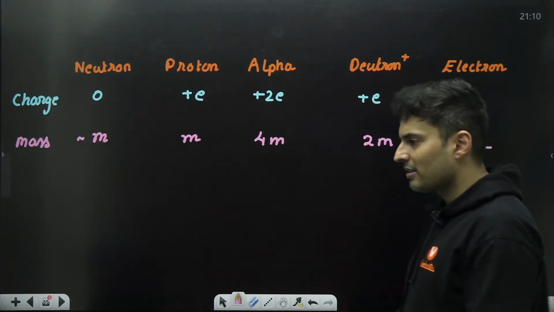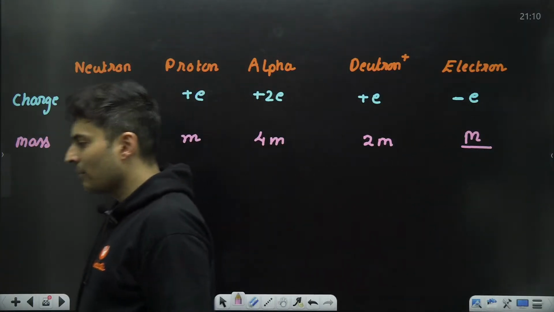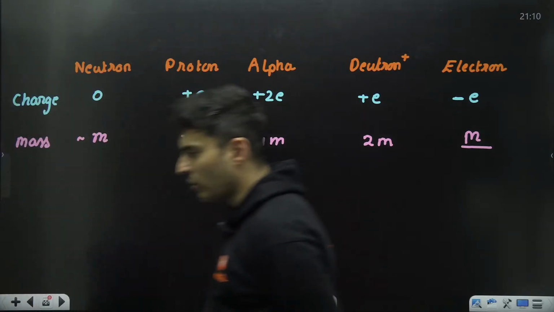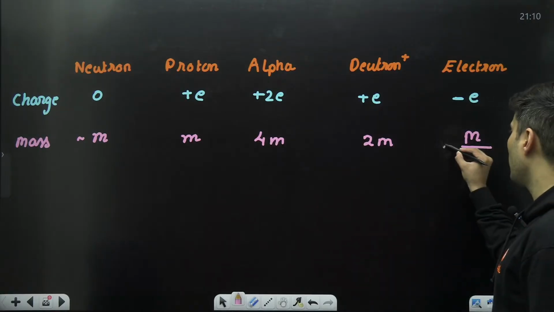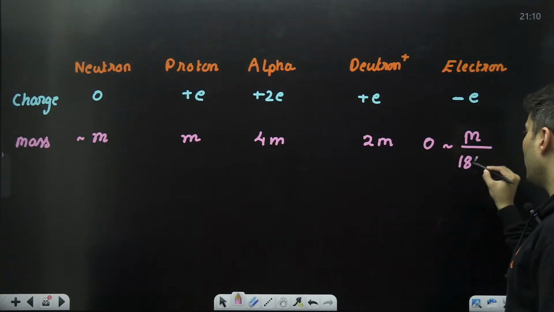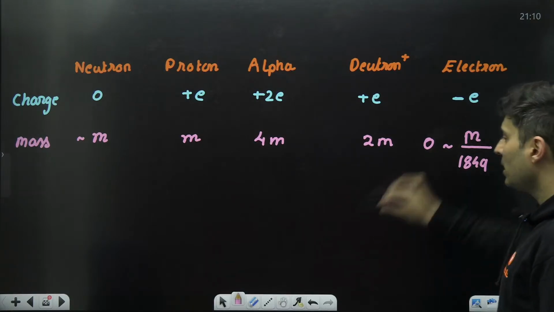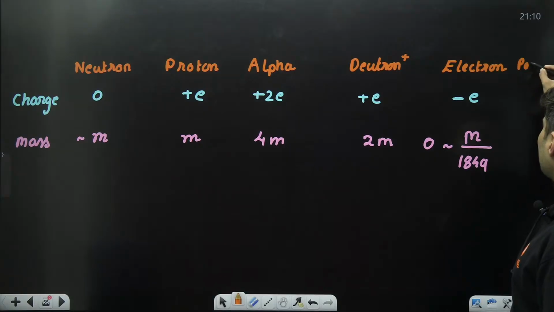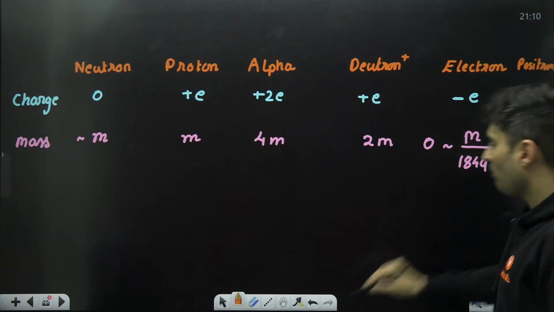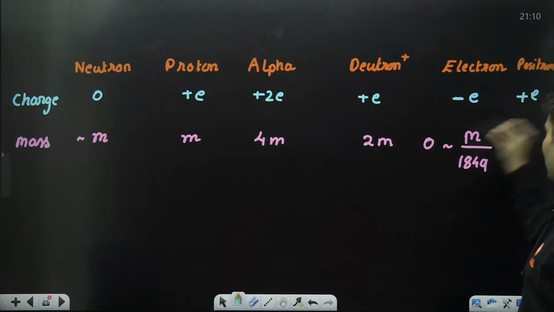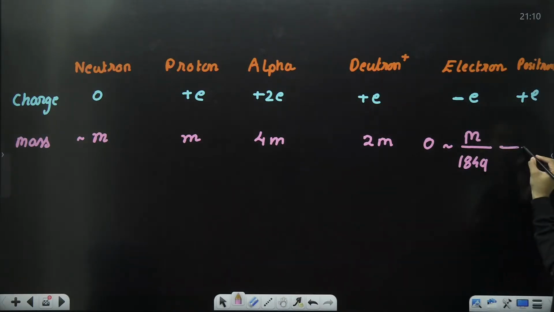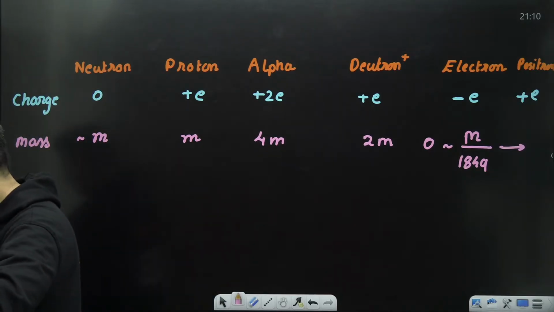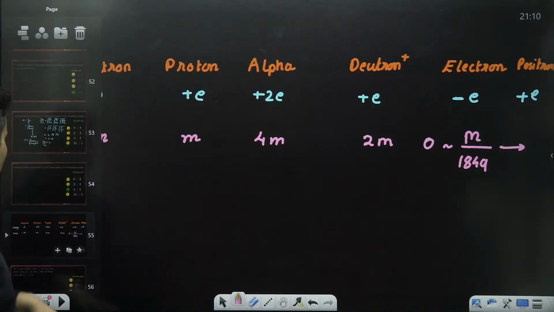Positron also has a very, very small mass, approximately 1 by 1840 of m. So if I put positron, the charge will be plus E, and mass will be just like electron. Got it? Very good. I hope this table made everything clear.